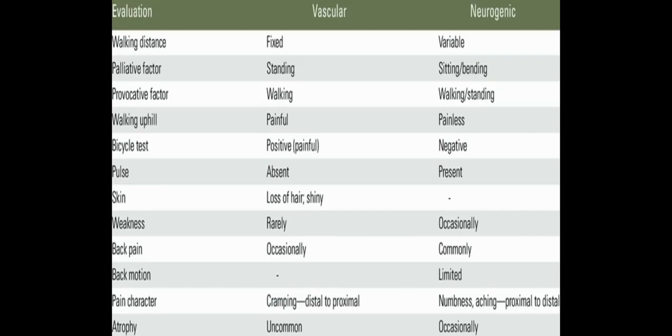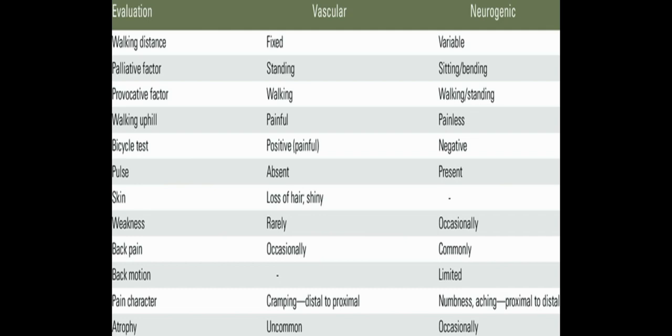So here the difference between the vascular and the neurological claudication is given. First of all, the walking distance. In case of vascular claudication, it is written as fixed, and in neurogenic it is written as variable. That means the symptoms, okay.